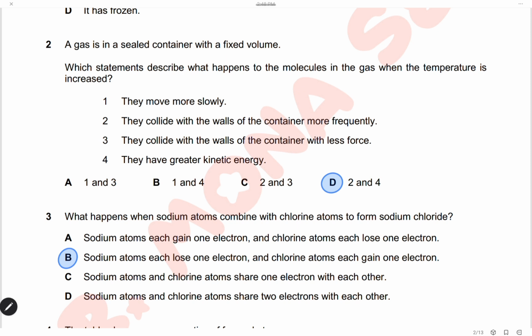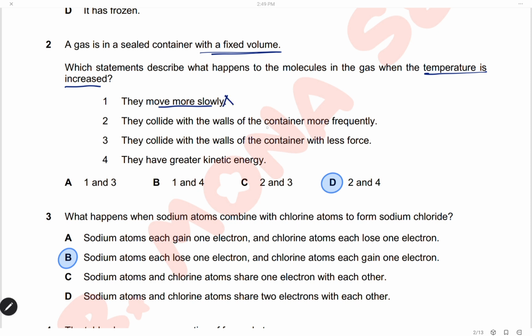Question 2. A gas in a sealed container with a fixed volume, that means the pressure is constant. Which statement describes what happened to the molecules in the gas when the temperature increased? By increasing temperature, the kinetic energy of the particles will increase, so the particles will move faster. So, of course, statement 1 is wrong. It doesn't move slowly.